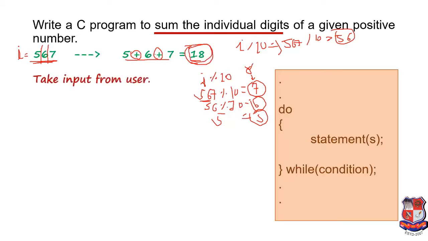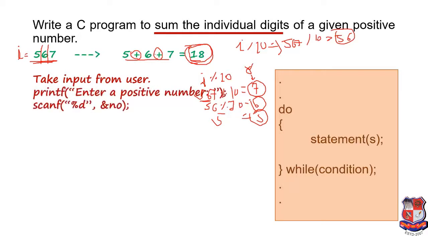Okay, so we'll start one by one. Firstly we have to take input from the user for which number they want to find the sum of individual digits. So the user will write these two statements, printf statement and scanf statement, in the program. Now we have to give this inputted number to the variable, and that variable is I.